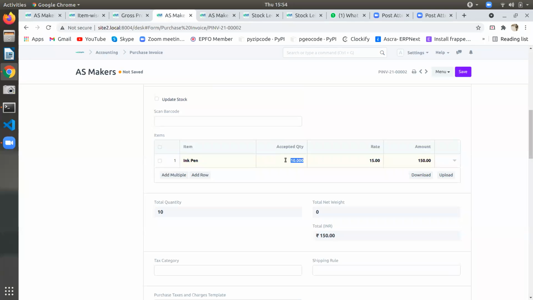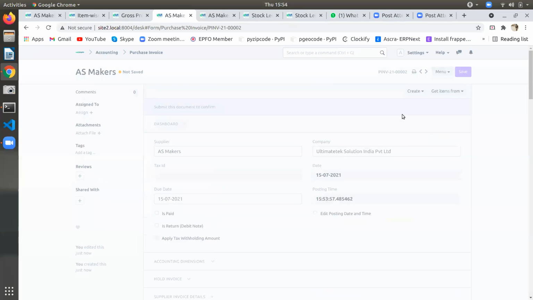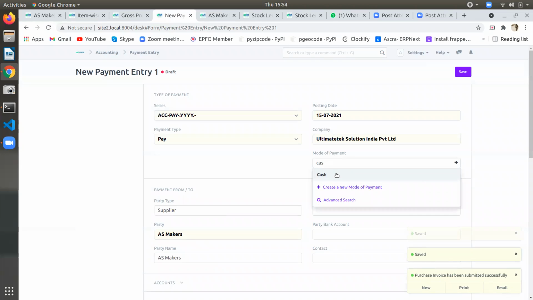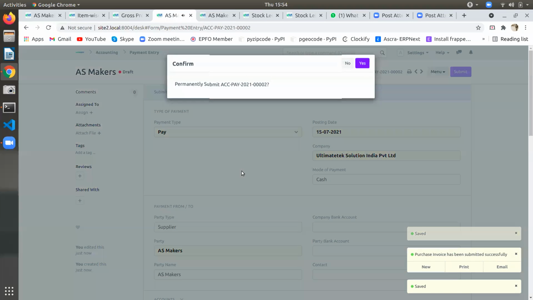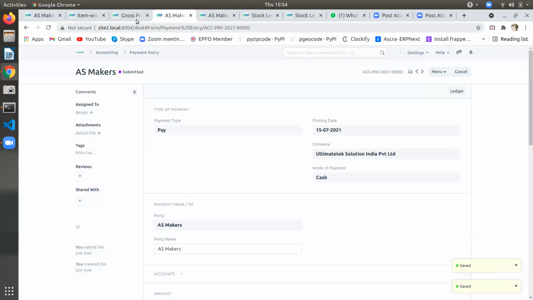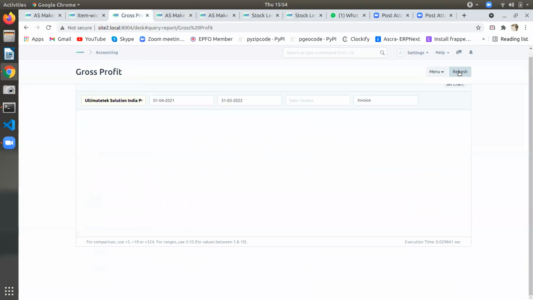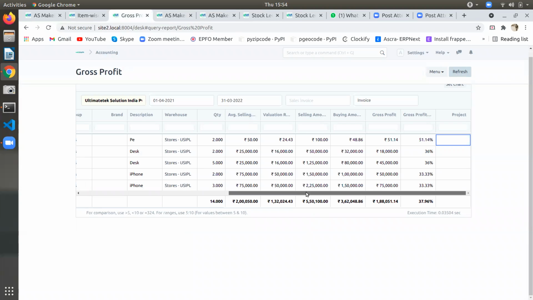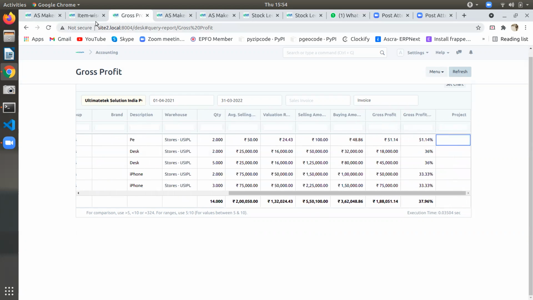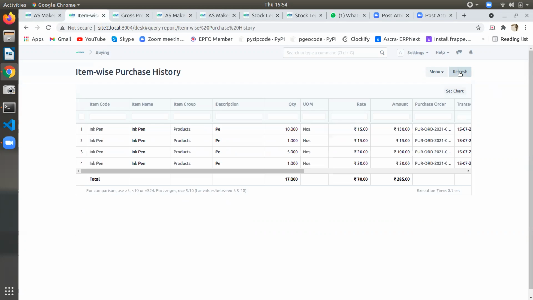Now, where can we get a report for this one? Let me finish this. Cash. Give partial payment for this, 100 rupees only. That will make no problem. That separately we will see. You want to see the profit on the screen. Not this. Maybe item wise receipt. Because you have not made any sale, it will not come there. Purchase only we will see. So item wise purchase history.